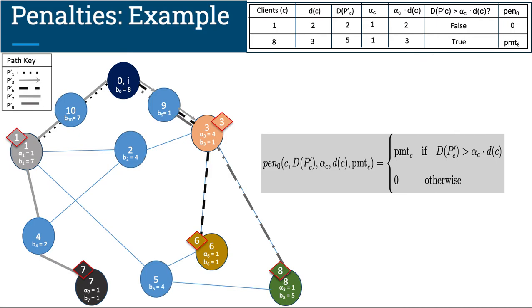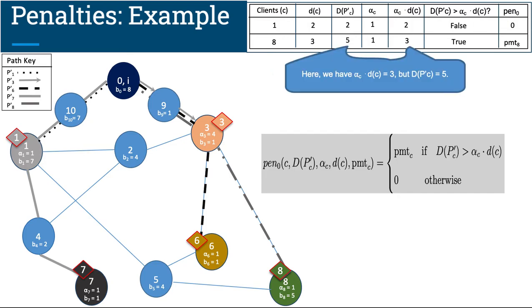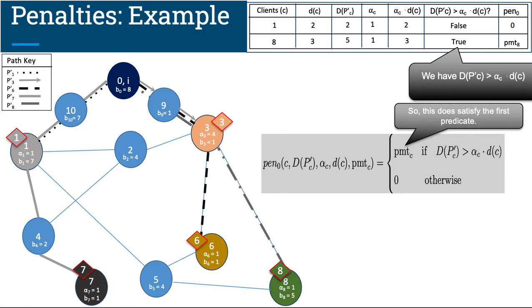Next we look at client 8. Again, the routing delay capital D P dash of 8 is equal to 5. But the minimum path delay little d of 8 is 3. The tolerance threshold for client 8 is equal to 1. So the tolerance threshold times the minimum path delay is equal to 3. So the statement capital D P dash of C is greater than alpha C times d of C is true, and the penalty amount from client 8 is equal to its payment amount, or in other words, the paths didn't meet the given constraints and thus we are penalized.